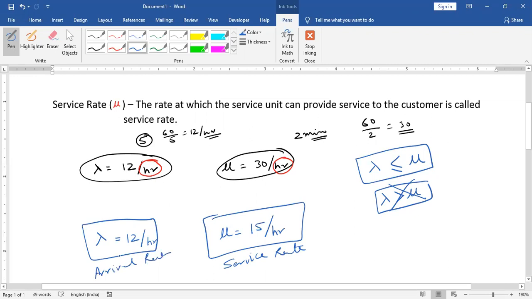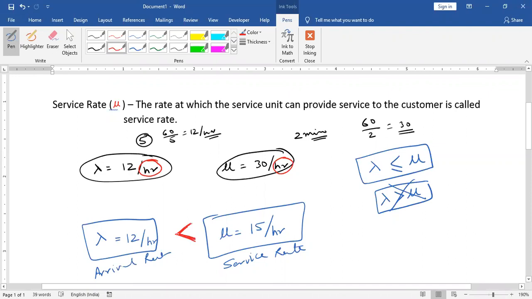This is very important. You have to be very careful while identifying the service rate and arrival rate. And remember that service rate is always greater than arrival rate. This is very important.